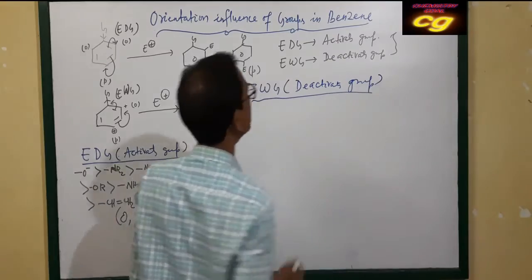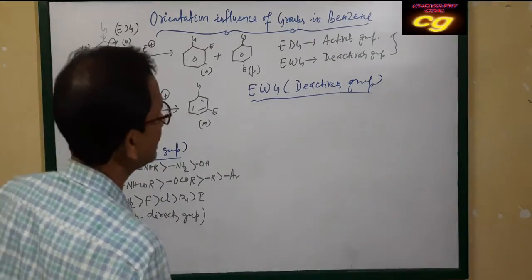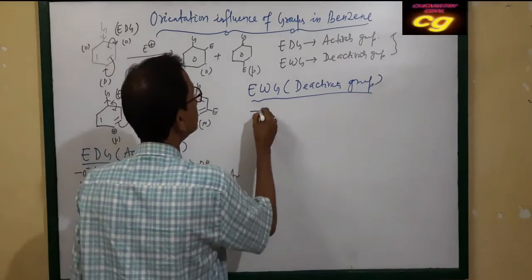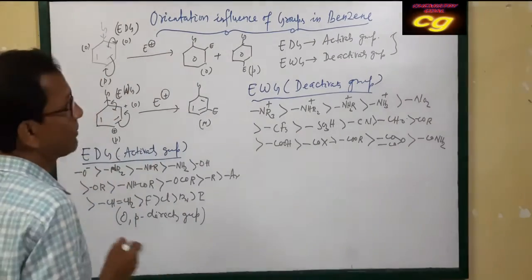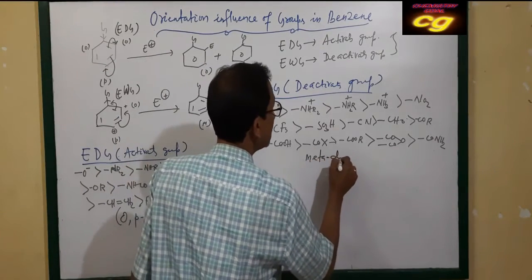It decreases electron density in the ring. What are these electron deactivating groups? These are meta directing groups.